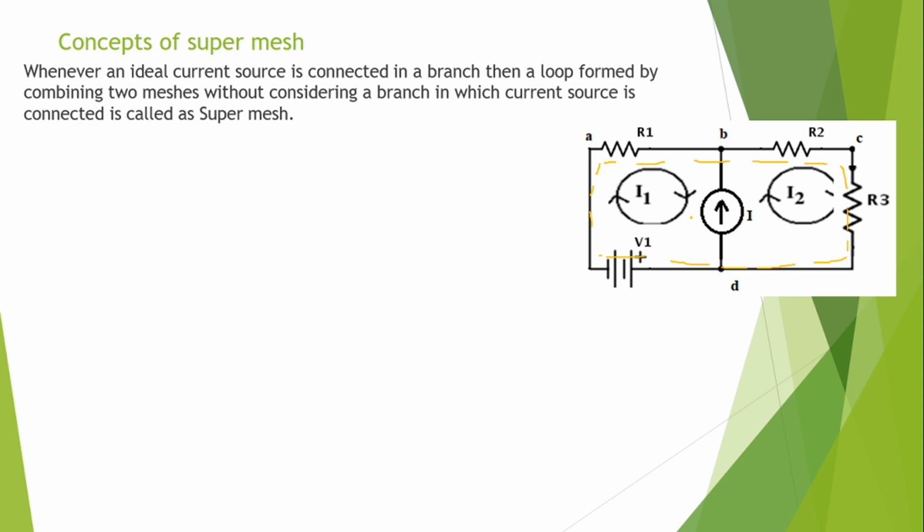So in such a case, how to solve the problem? This source current you need to write in terms of the mesh currents, and then you need to apply KVL to the super mesh. The source current I is in the upward direction. So in terms of the mesh currents, I2 minus I1 equals I. This is the one equation.